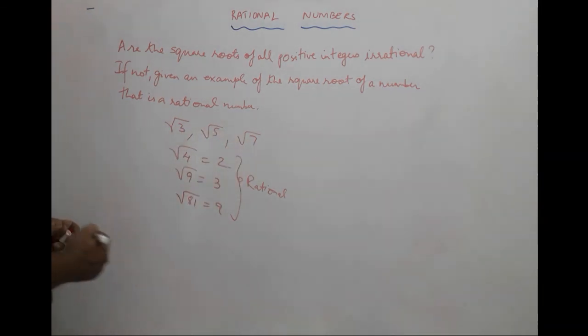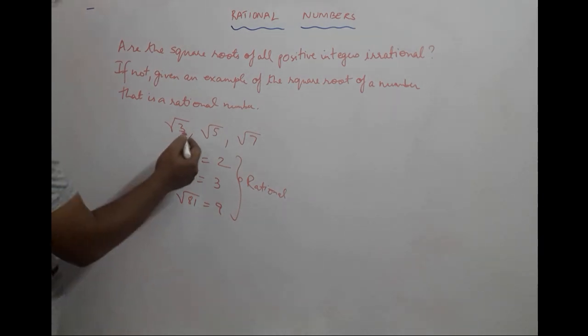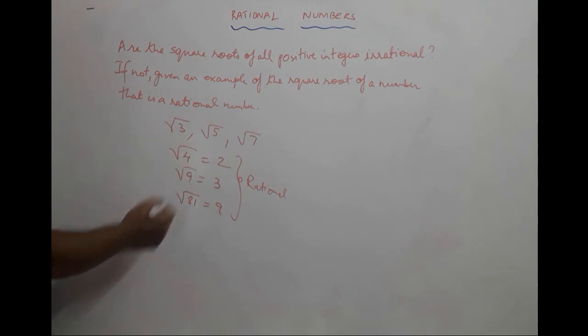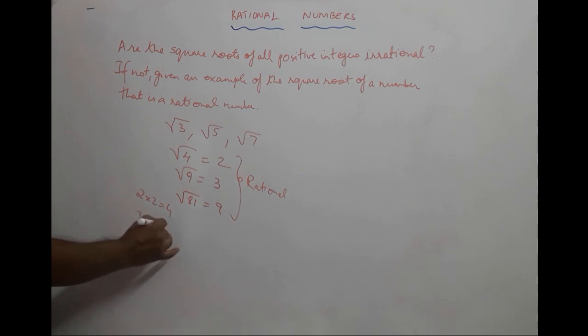These are irrational, but have a look over this. These are perfect squares. 4 is the perfect square of 2, so 2 into 2 gives us 4. 3 into 3 gives us 9. Then 9 into 9 gives us 81.